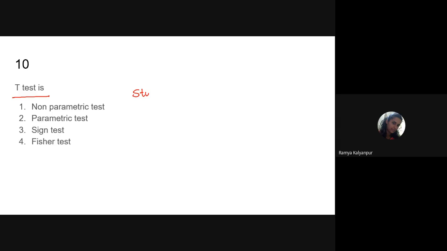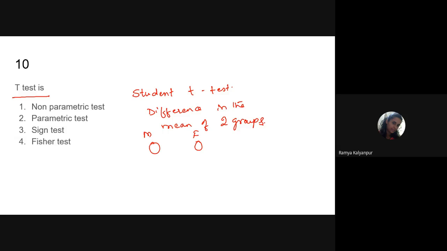This t-test is also called the Student t-test. This test is mainly used to check for the difference in the mean of two groups. Remember this: difference in mean of two groups. Like there are two groups, males and females, and boys have scored an average internal assessment of 5, and girls have scored an average internal assessment of 6.